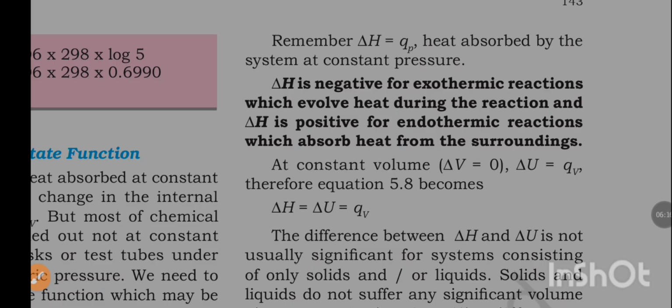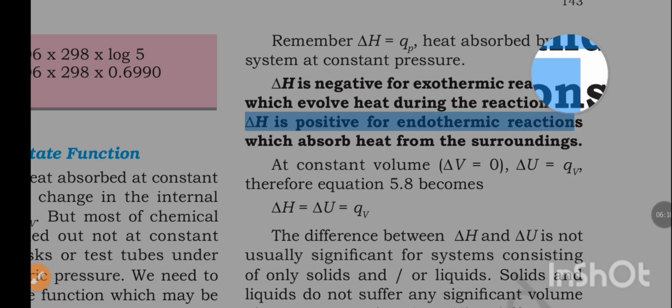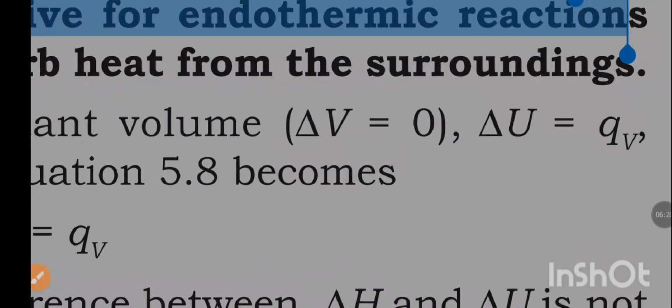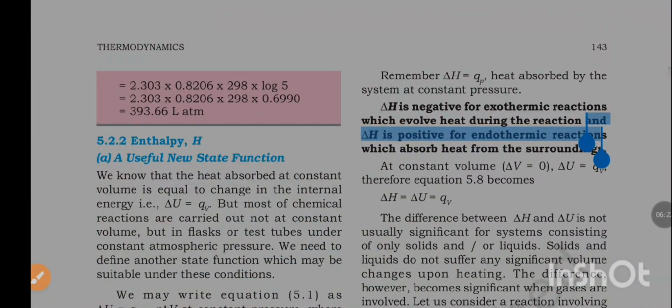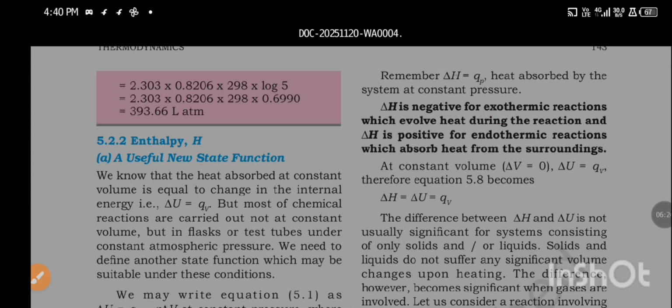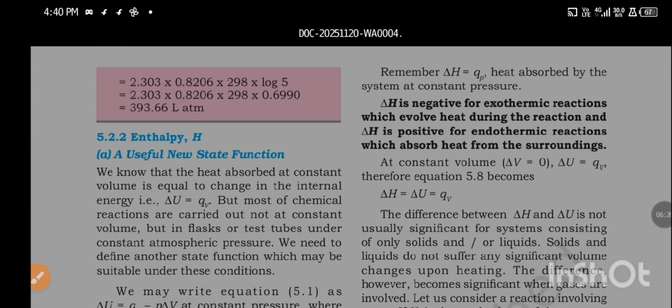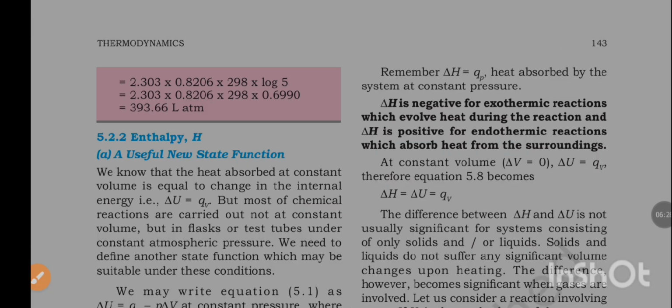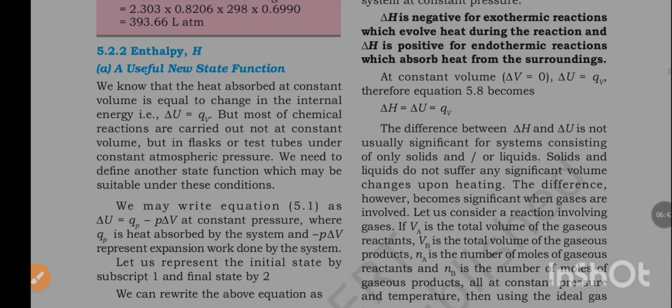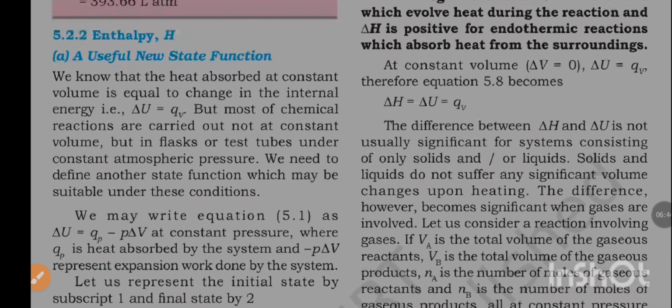Remember, del H is equal to Qp, heat absorbed by the system at constant pressure. del H is negative for exothermic reactions which release heat during the reaction, and del H is positive for endothermic reactions which absorb heat from the surroundings. At constant volume, del V is equal to 0, so del U is equal to QV. Therefore, equation 5.8 becomes del H is equal to del U is equal to QV.